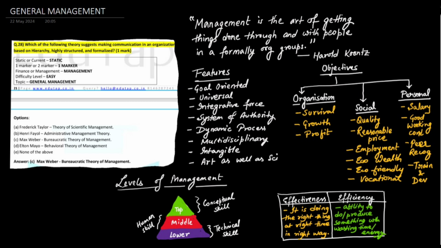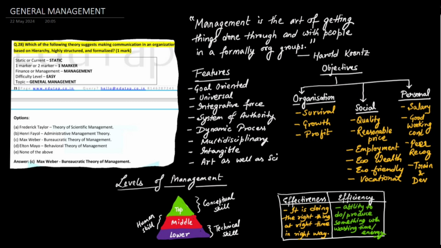Then it is a dynamic process. Once a solution is found to some problem, then again a problem arises and it continues, so it is a dynamic process. Apart from this, various external environments can influence the process of management, like changes in government rules or some global impact, so it is a dynamic process.